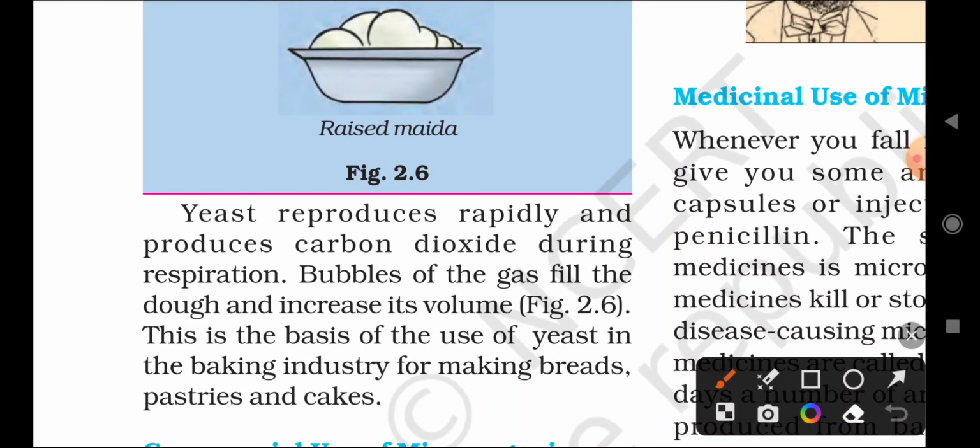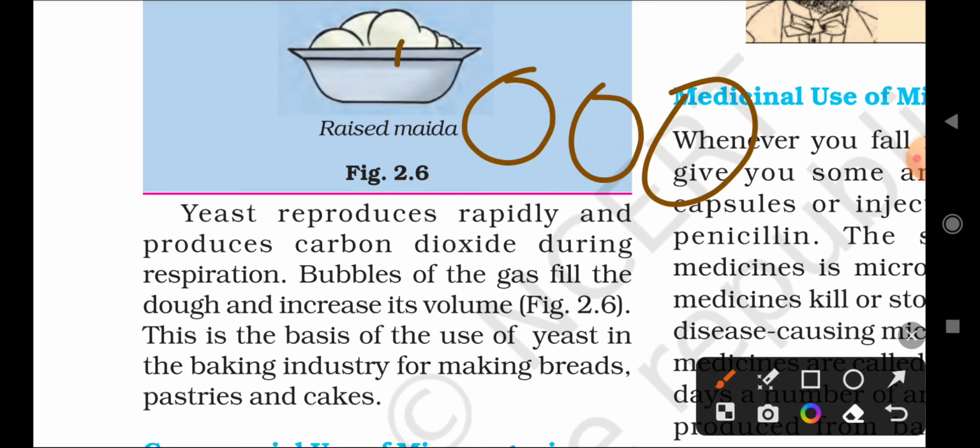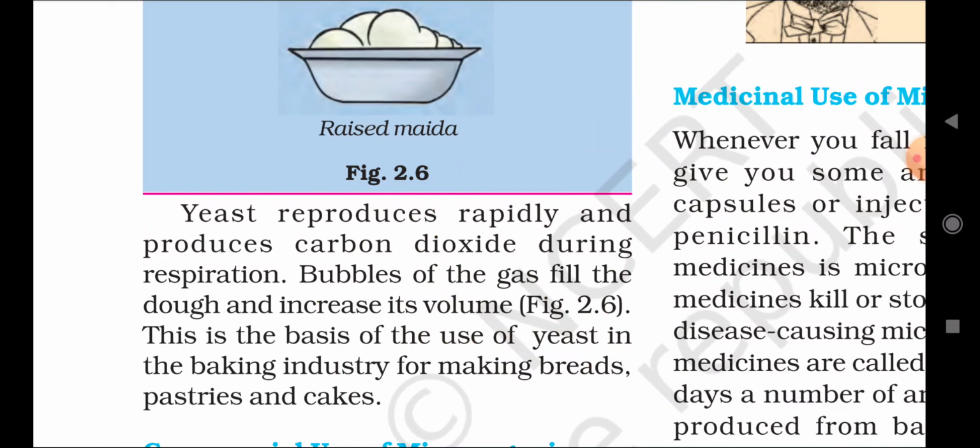Because the yeast produces carbon dioxide gas that fills up the dough, and it becomes larger in size. Due to the carbon dioxide.